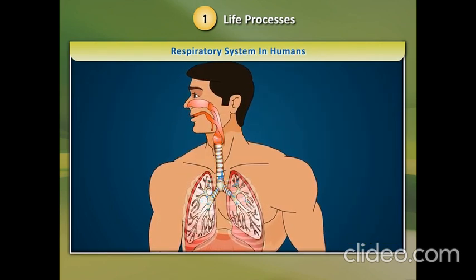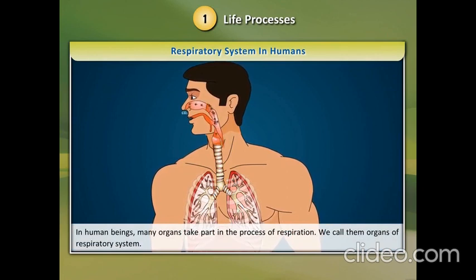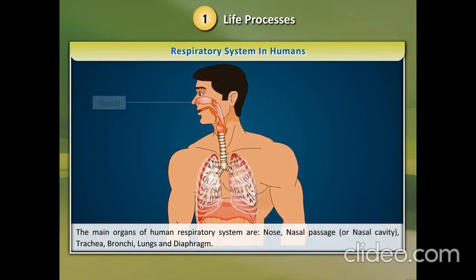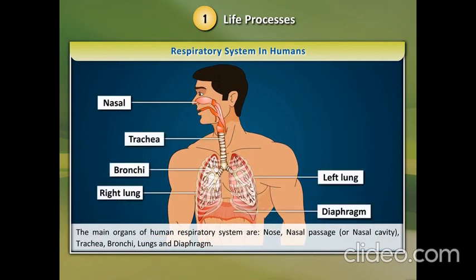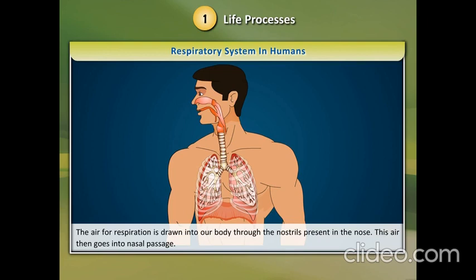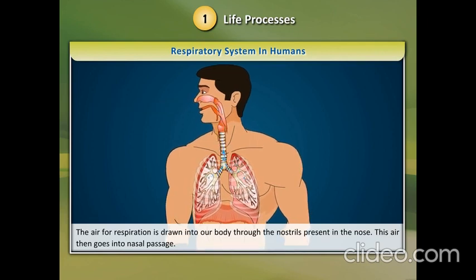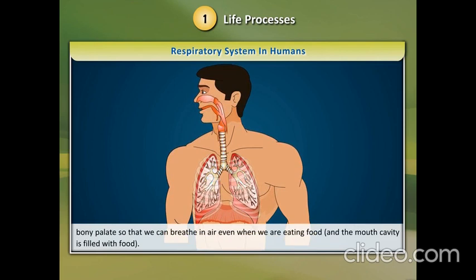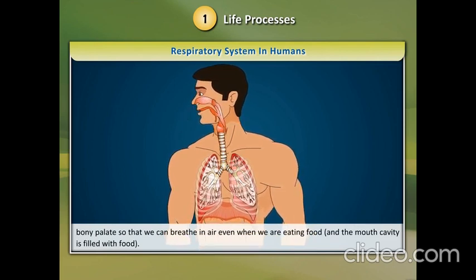Respiratory system in humans. In human beings, many organs take part in the process of respiration. We call them organs of respiratory system. The main organs of human respiratory system are nose, nasal passage or nasal cavity, trachea, bronchi, lungs and diaphragm. The air for respiration is drawn into our body through the nostrils present in the nose. This air then goes into nasal passage. The nasal passage is separated from the mouth cavity, buccal cavity or oral cavity by a hard, bony palate so that we can breathe in air even when we are eating food and the mouth cavity is filled with food.